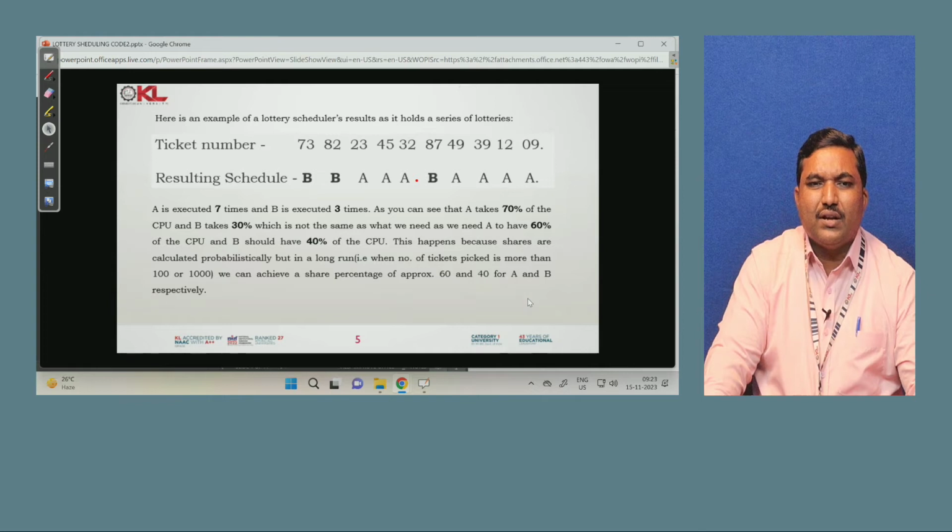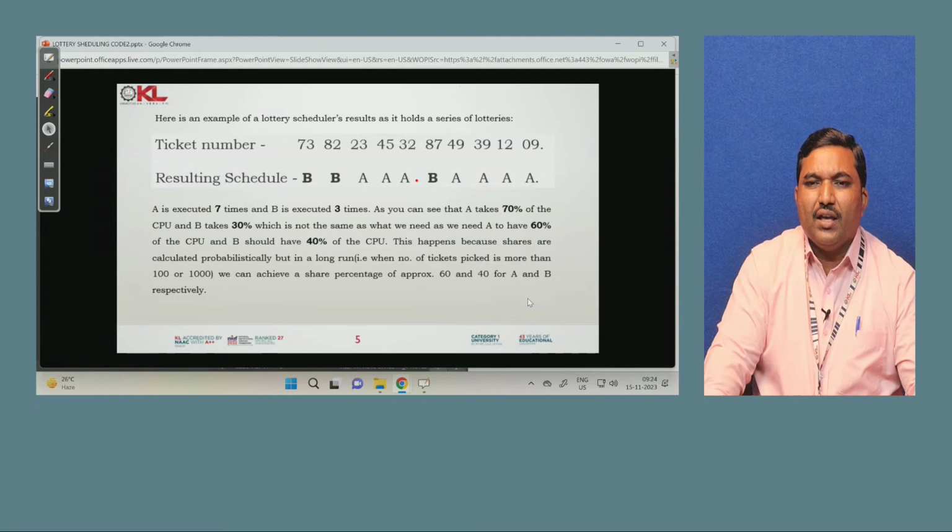In that, the resulting schedule is: if we have picked 73 randomly, process B is executed. If the CPU picked ticket number 82, process B is executed. Ticket number 23 picked by the CPU, process A is executed. In the same way, process A, process A, process B, process A, 39 is process A, 12 is process A, 9 is process A. A is executed 7 times and B is executed 3 times in the above example.